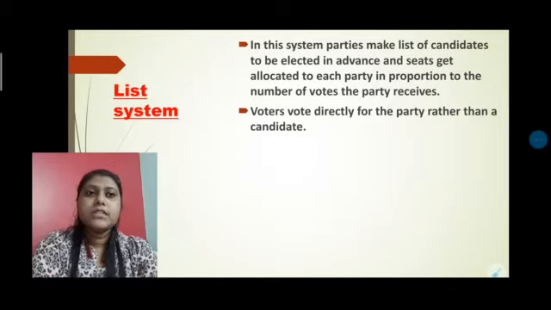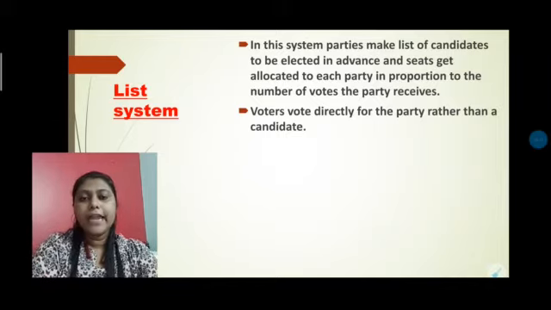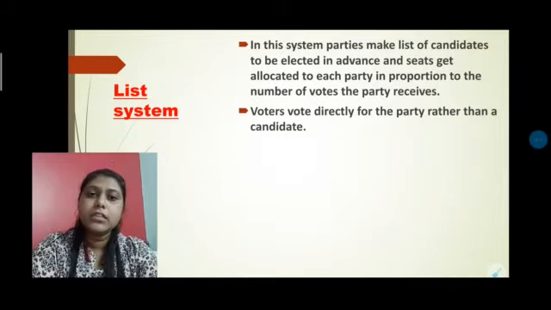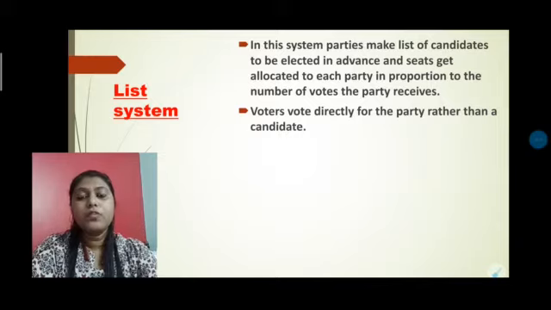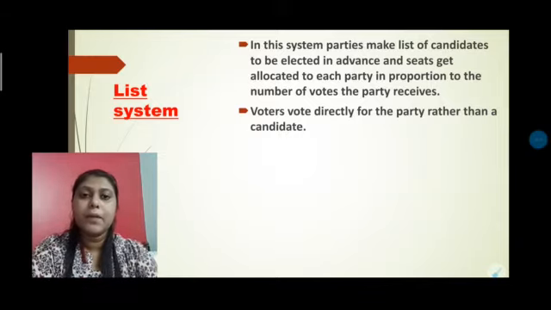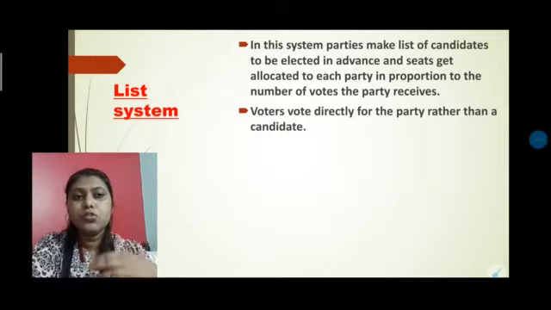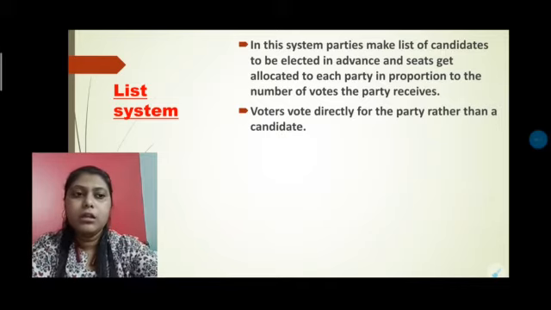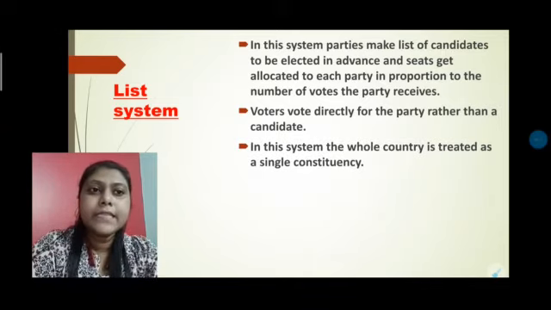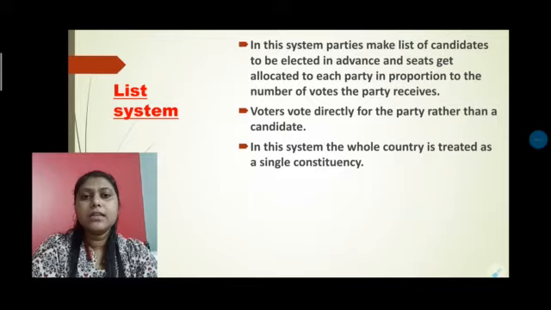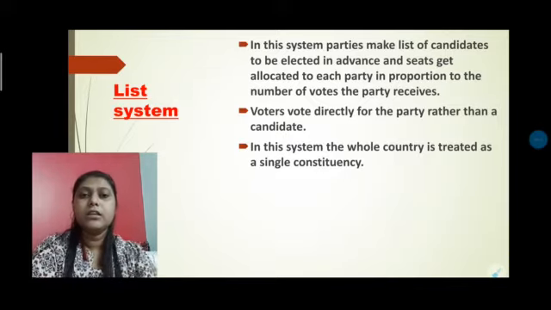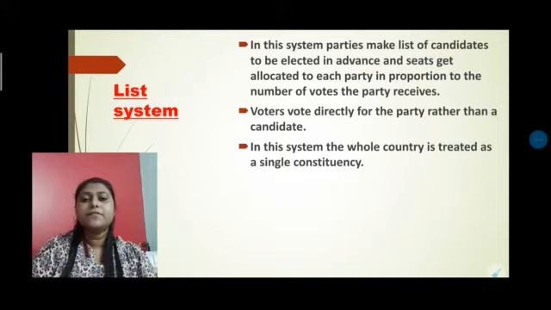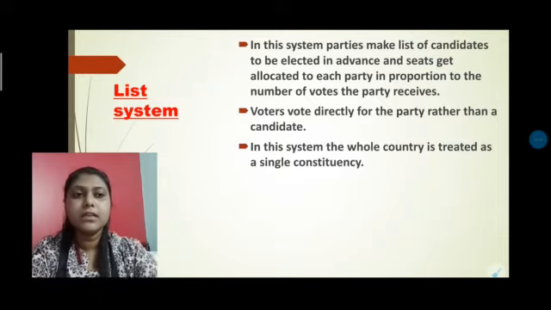Voters vote directly for the party rather than a candidate. In this type of election, whenever we give the vote, we are not giving the vote to any particular candidate, we are giving a vote to our political party. In this system, the whole country is treated as a single constituency. Here the constituency is not divided; this kind of system was created for only a single constituency.